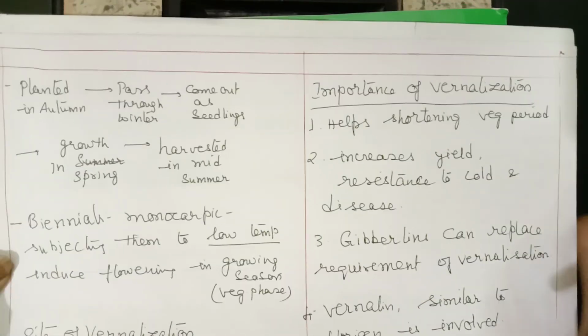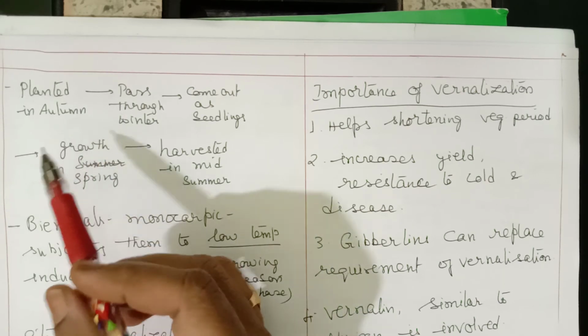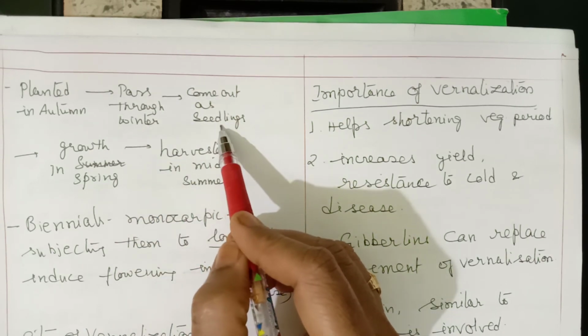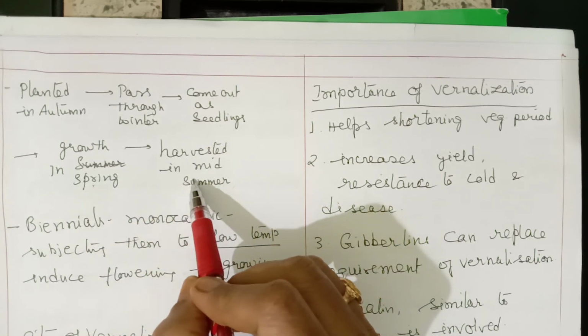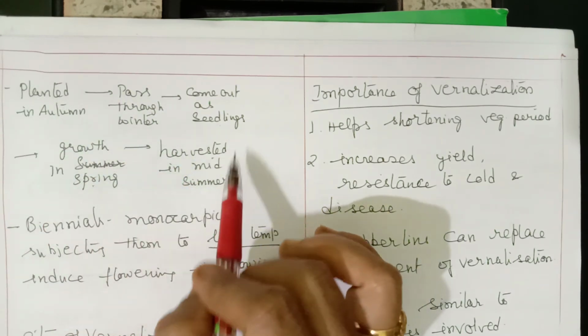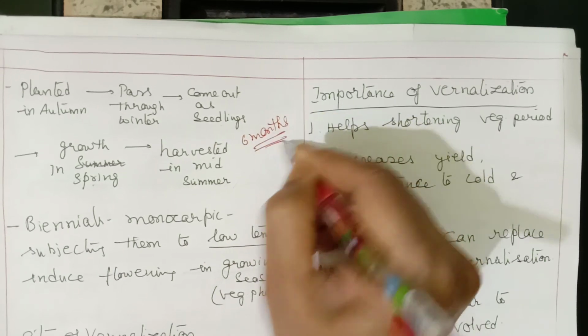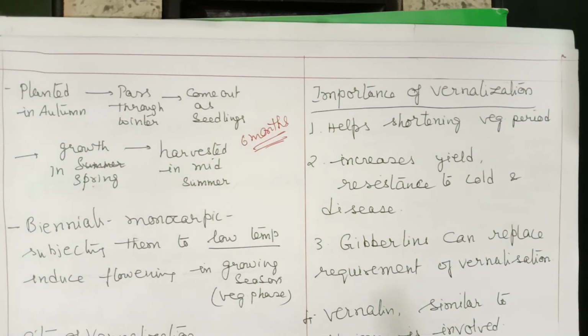These winter varieties should be planted in autumn season. Autumn season is one which comes just before winter. Then it passes through the winter, comes out as seedling, grows in spring season, and finally can be harvested in midsummer. So within a span of about 6 months, the farmer can get yield if the winter varieties are planted in autumn. But if winter varieties are planted in the spring season, just like the previous case, it may take more than 1 year to get the yield.